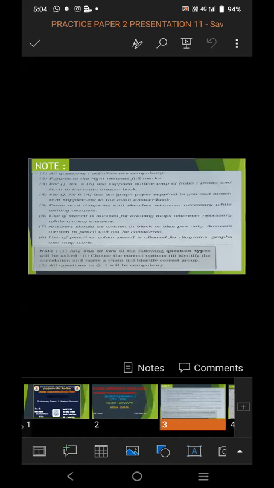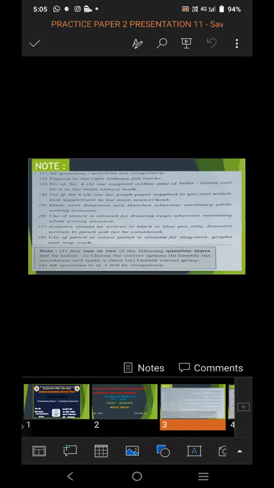Do not use pencil also to write the answer. Use of pencil or color pencil is allowed for diagram, graph, and map work. So this is the note you have to follow while writing the answer paper.